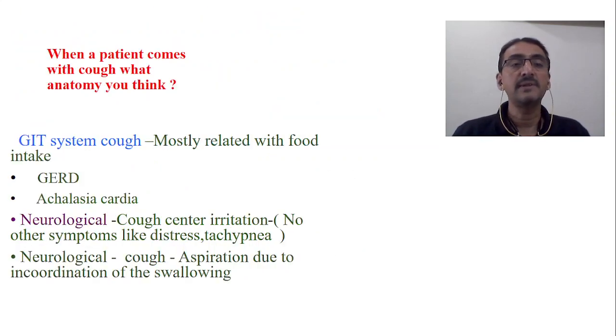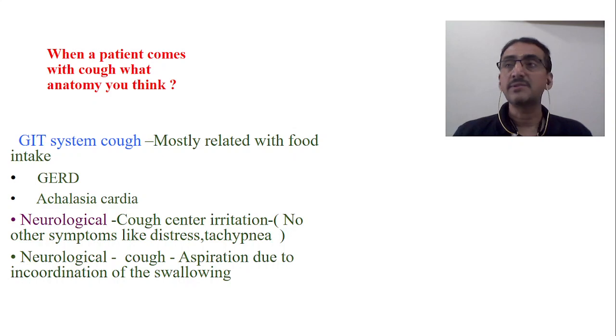When a patient comes with a cough, what other anatomy do you think of? One is cardiac and respiratory. Apart from that, sometimes cough may also be because of GIT pathologies, and mostly it is related to food intake. The two important causes of cough from the GIT are gastroesophageal reflux disease and achalasia cardia.